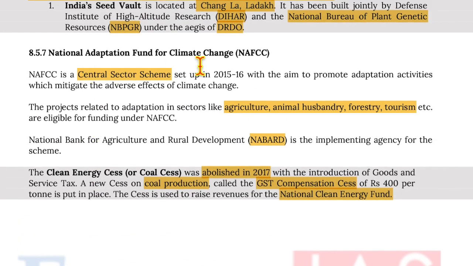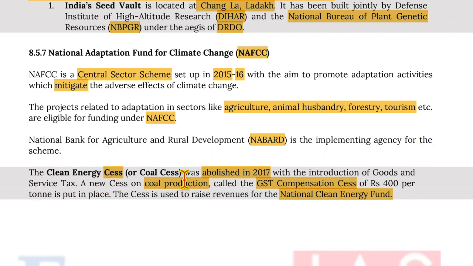Now, moving on to the National Adaptation Fund for Climate Change. It is a central sector scheme which was set up in 2015-16 with the aim to promote adaptation activities which mitigate the adverse effects of climate change. Projects related to adaptation in sectors like agriculture, animal husbandry, forestry, tourism, etc. are eligible for funding under NAFCC. The National Bank for Agriculture and Rural Development, that is NABARD, is the implementing agency of the scheme.